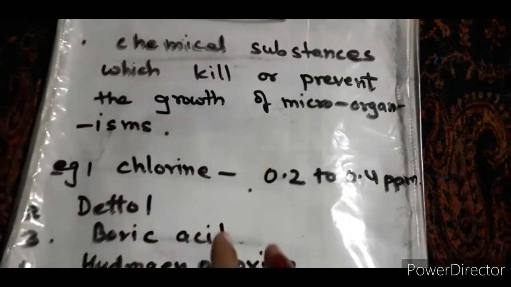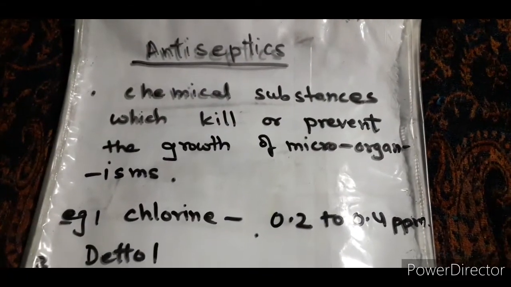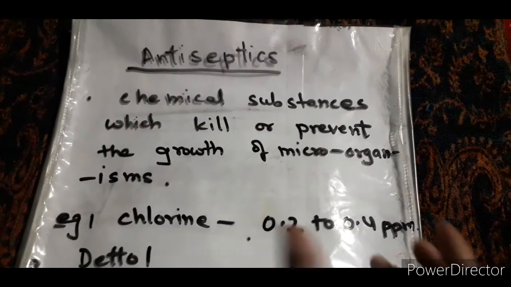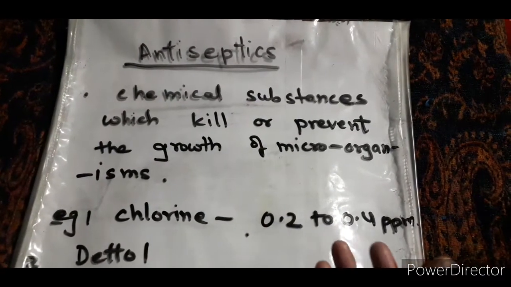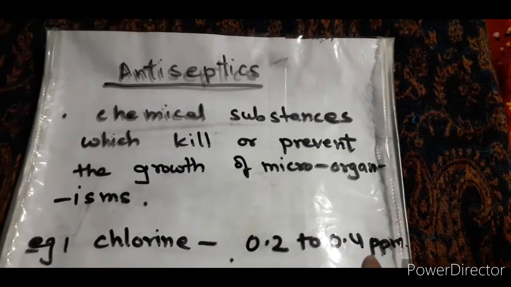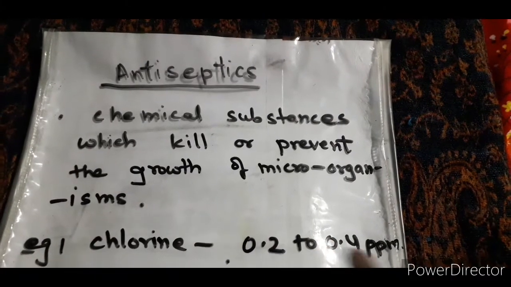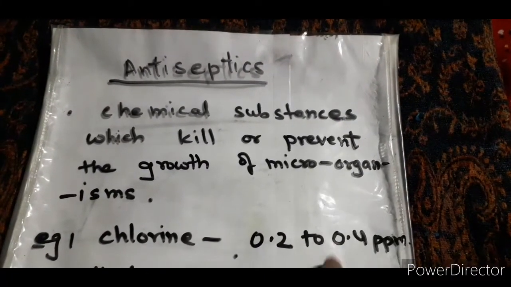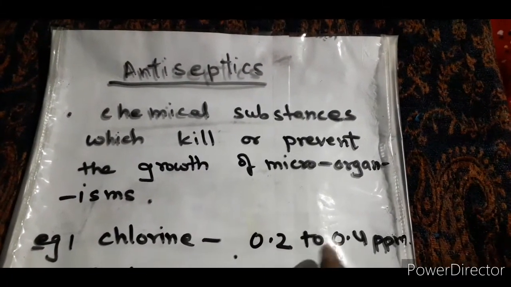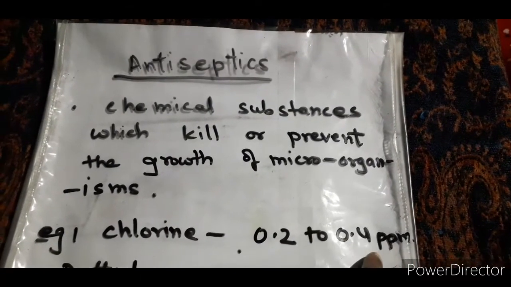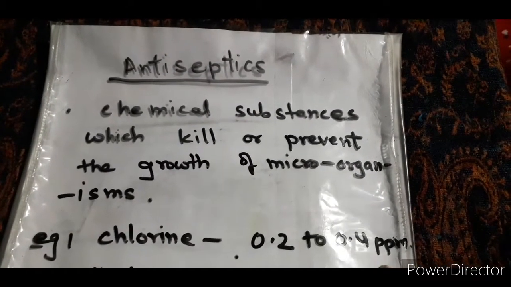You know, chlorine is very good for making water fit for drinking. So how much chlorine? It's not that you can add a large amount of chlorine. A small concentration of chlorine is added, and I have written the concentration, that is 0.2 to 0.4 parts per million. ppm means parts per million.